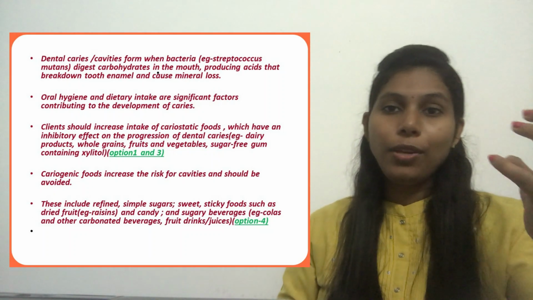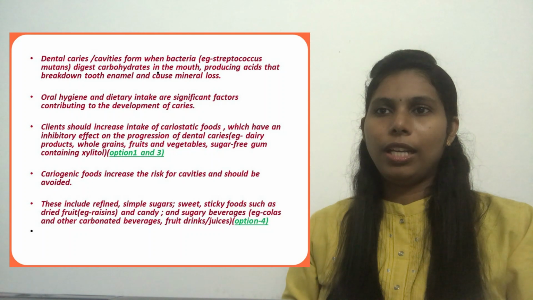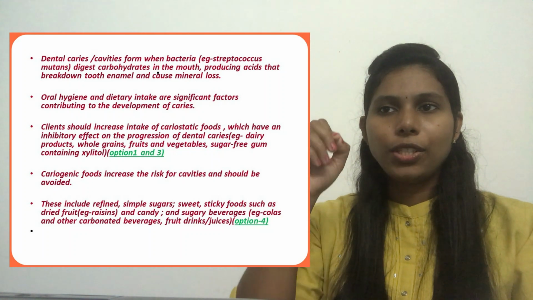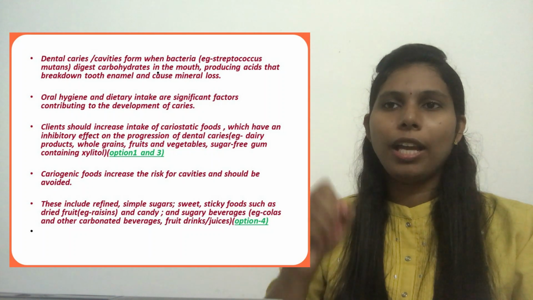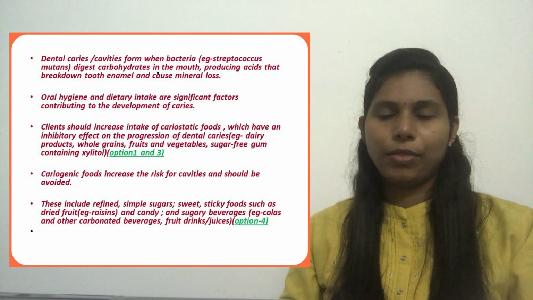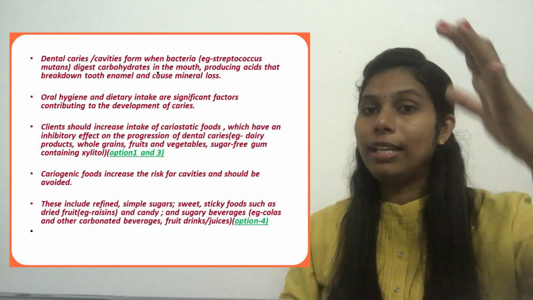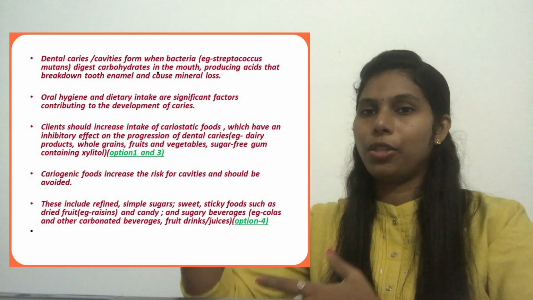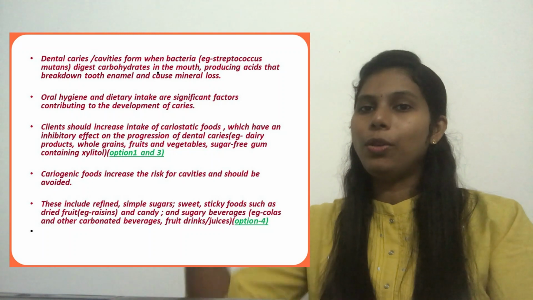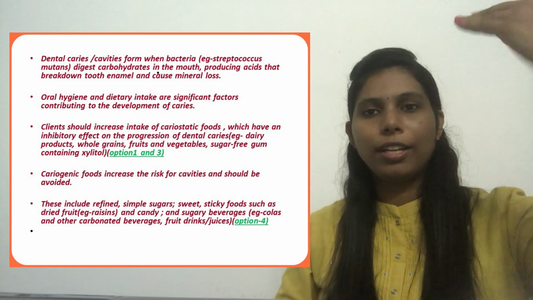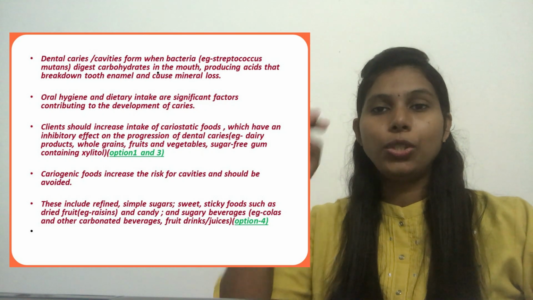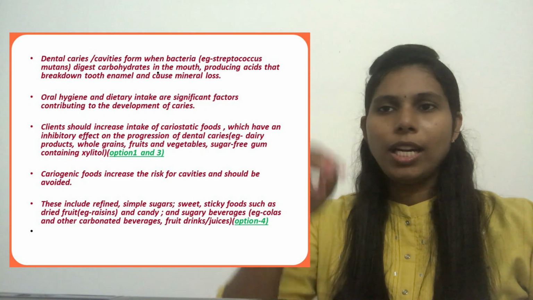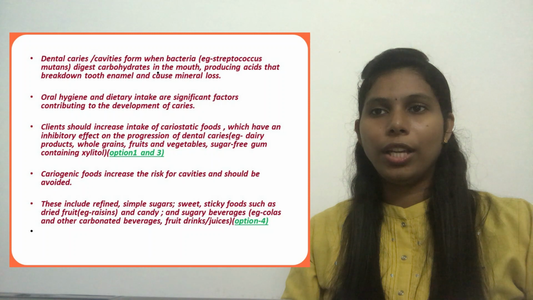Now we will see karyogenic foods. These foods increase the risk for cavities and should be avoided. So the karyostatic foods inhibit the progression of dental caries, but karyogenic foods increase the risk of dental caries, so these should be avoided. What are some examples of karyogenic foods?